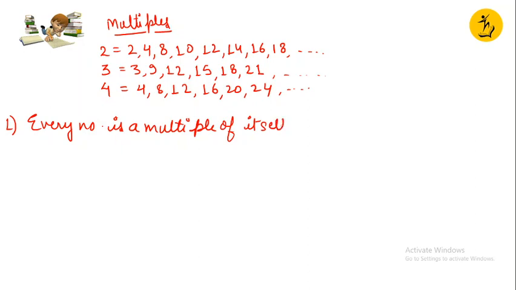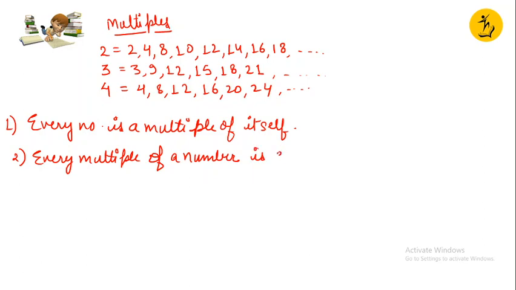Next important thing that I can see here is that all the multiples are either equal to or greater than the number. None of the multiples is smaller than the given number, right? It is either equal or greater. So every multiple of a number is either equal or greater than the number.